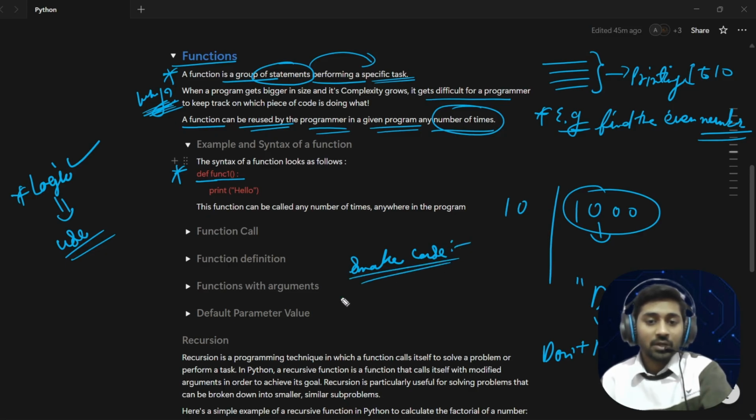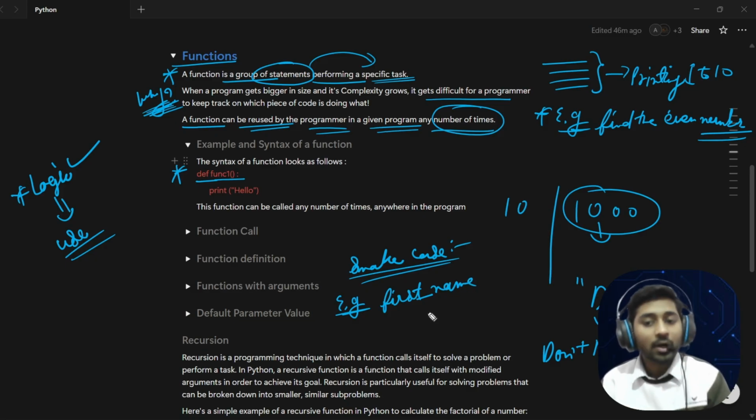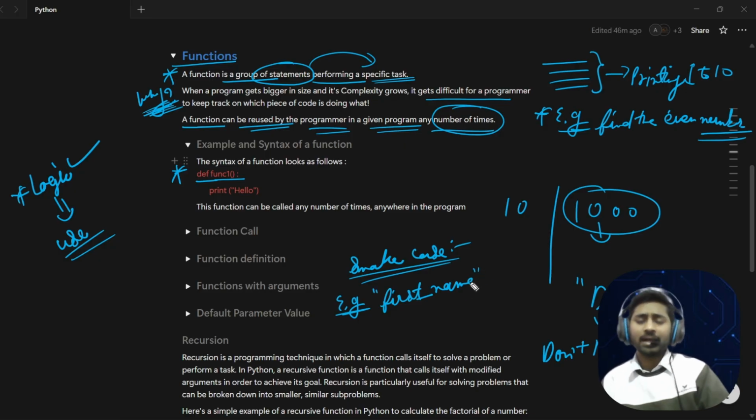For example, let's say you want to write first name. How can you write it? Just write first underscore name. Whenever we write, we write everything in lowercase, and instead of a space, we write an underscore. So this is snake case. Whenever you want to write a function name, we always use snake case.